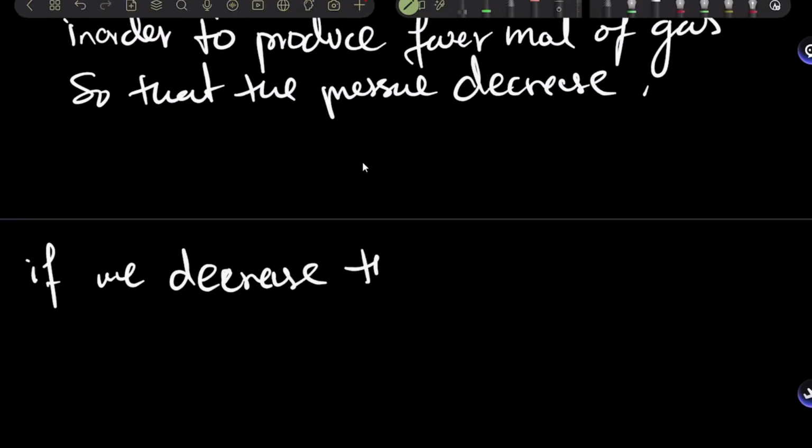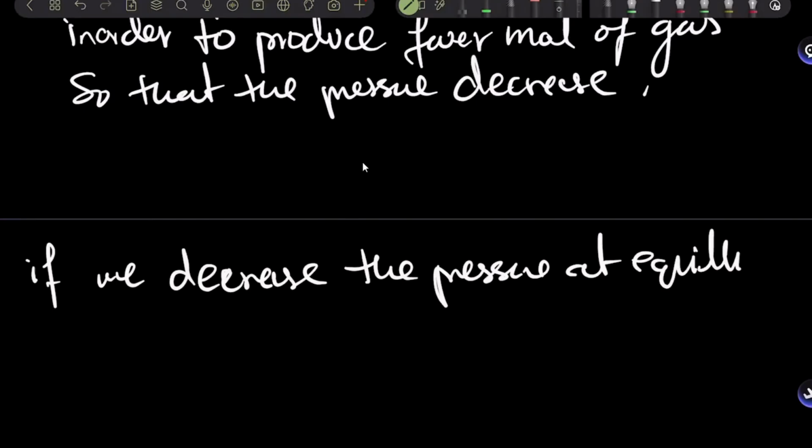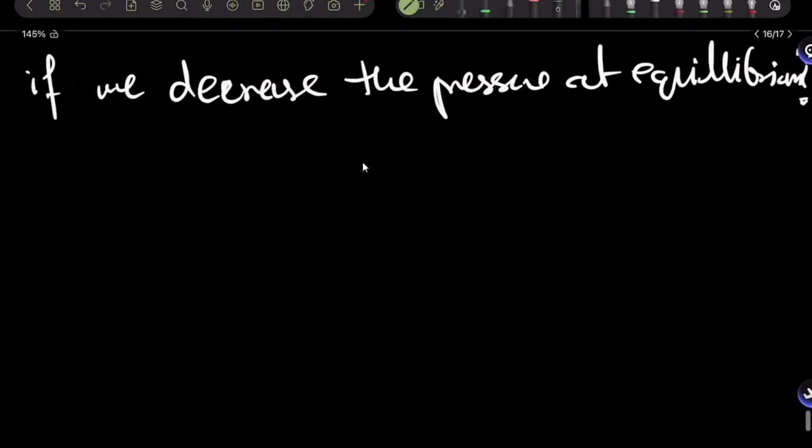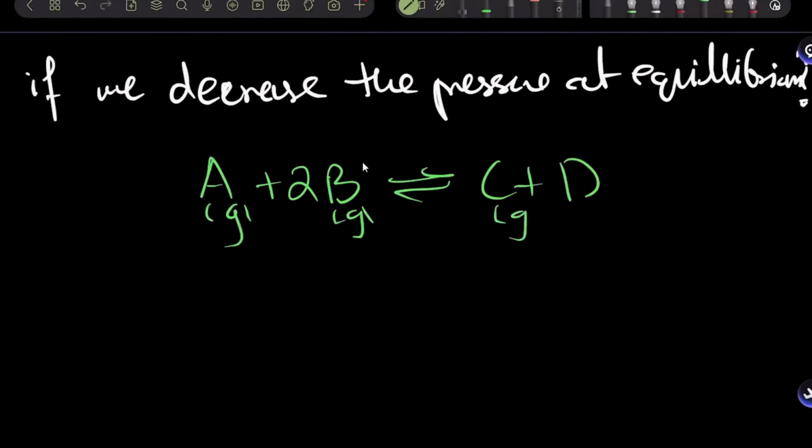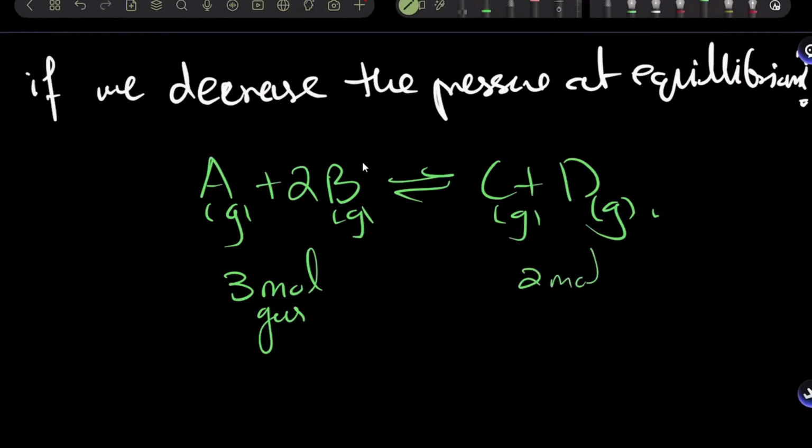So what should happen if we decrease the pressure at equilibrium? What would happen? So let's do that. Now in this reaction, if I decrease the pressure, so A plus 2B goes into C plus D. This was gaseous, this was gaseous, gaseous, and gaseous, right? There were 3 moles of gas on the left hand side and 2 moles of gas on the right hand side. That means more gas is produced when you move left and less gas is produced when you move to the right inside the container.